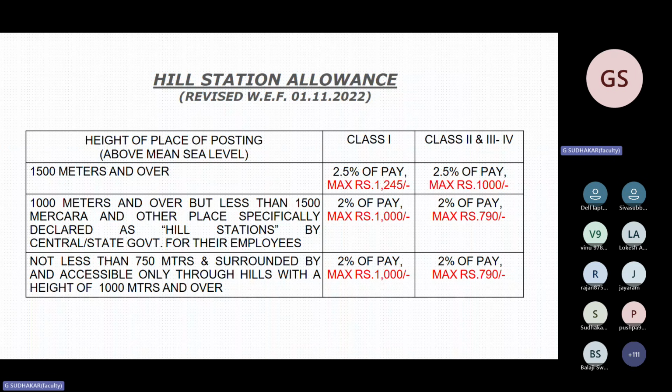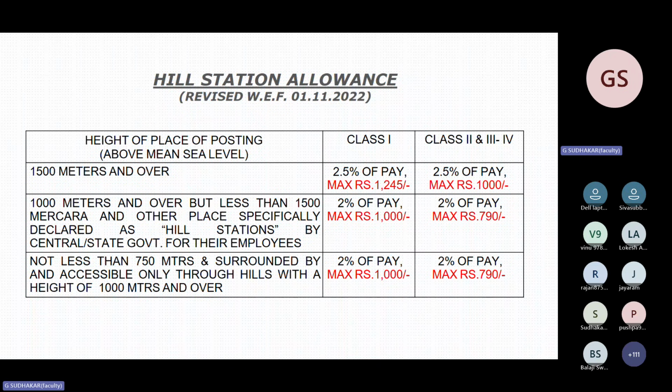Remember, HSA is the same for class 2 and class 3 and 4, not CCA and HRA. Again, an analysis question. Class 2 and class 3 and 4 will get the same amount of HSA, but the amount will differ for CCA and HRA. This is one more question that may be asked this time.